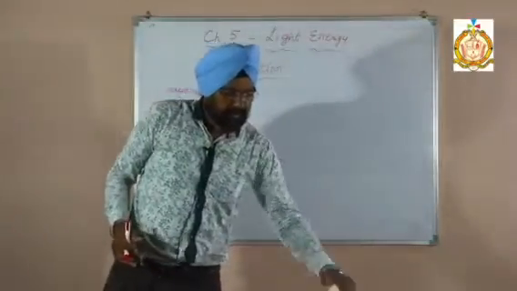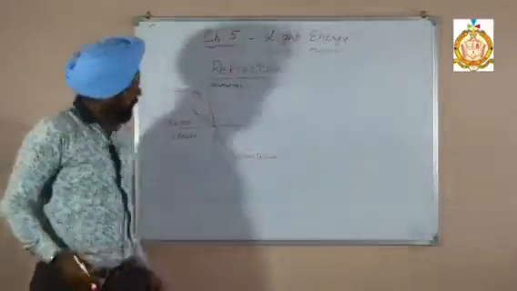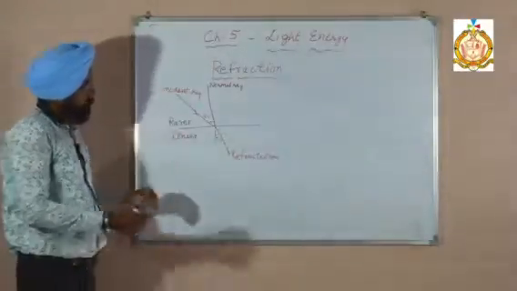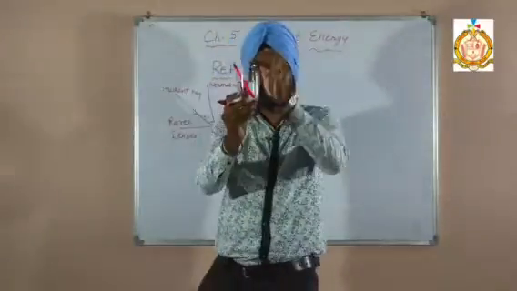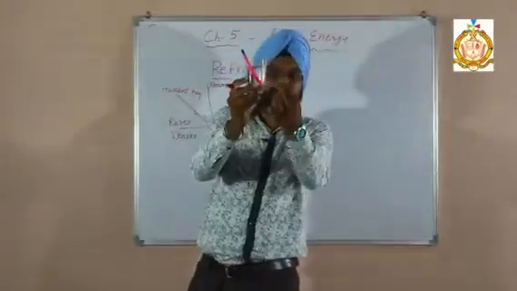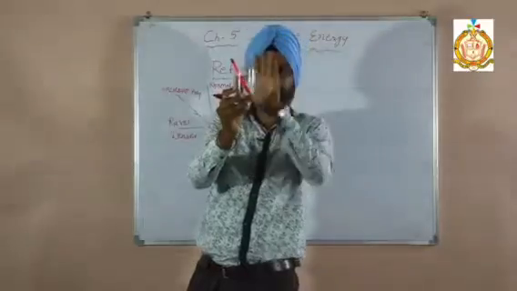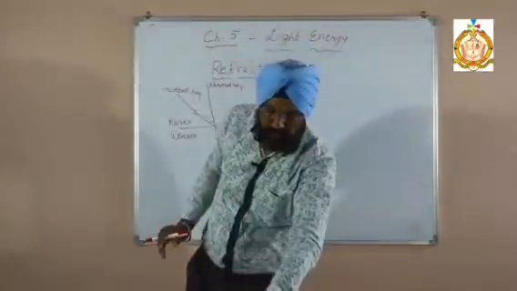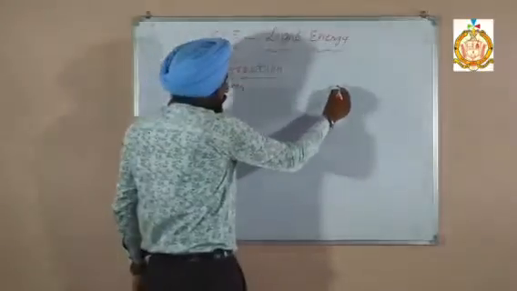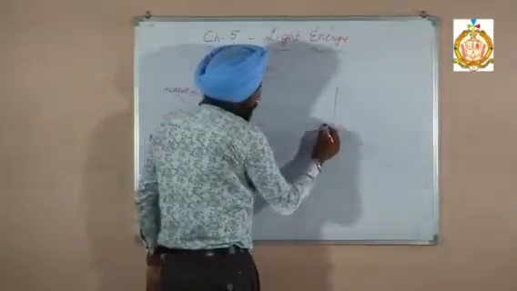And the second one is, when the ray of light passes from the denser to the rarer medium. You can observe the pencil from the downside to the upside, passing from denser to rarer, it moves away from the normal.